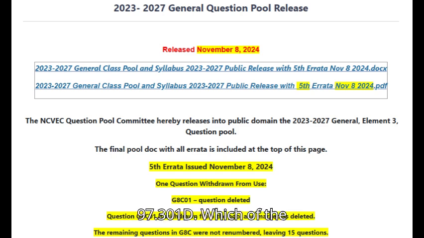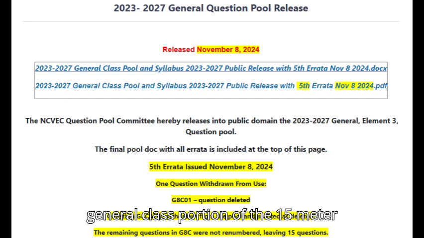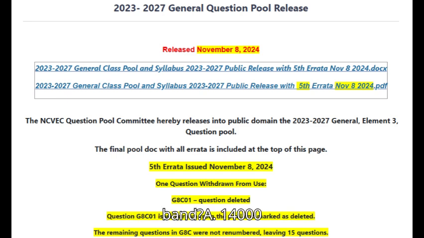G1A09C. 97.301D. Which of the following frequencies is within the general class portion of the 15-meter band? A. 14,250 kHz. B. 18,155 kHz. C. 21,300 kHz. D. 24,900 kHz.